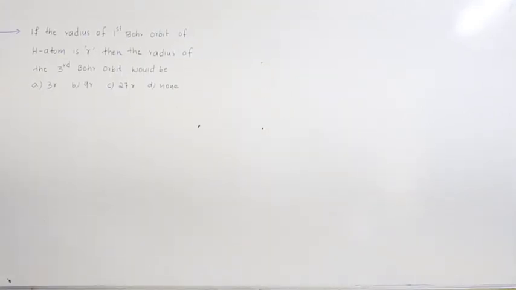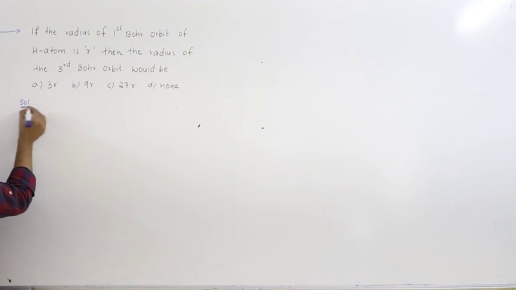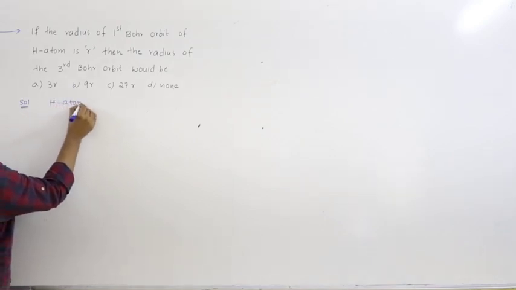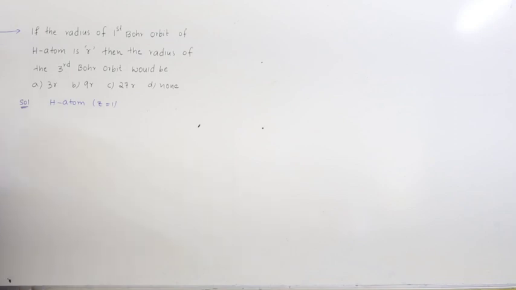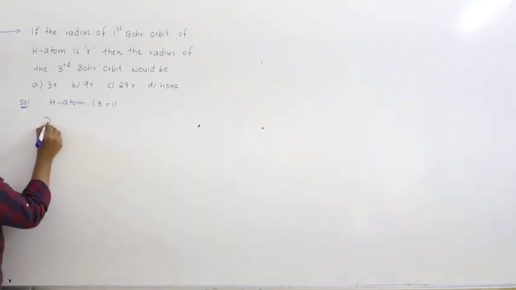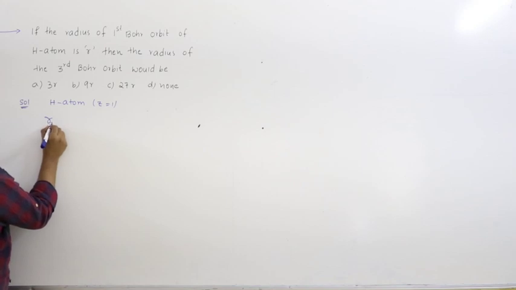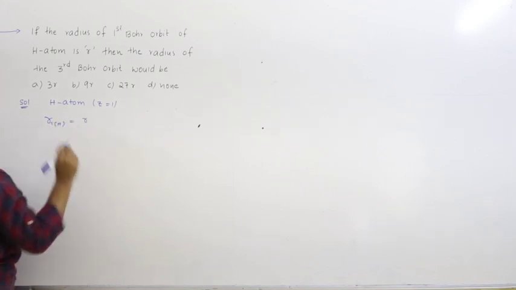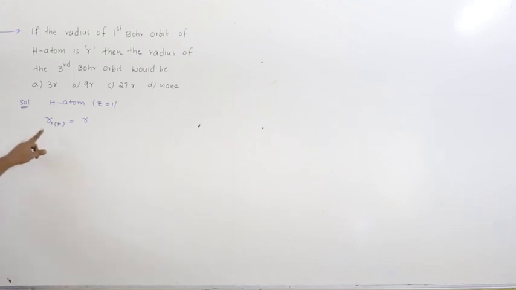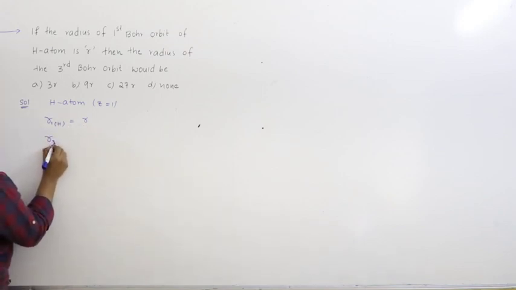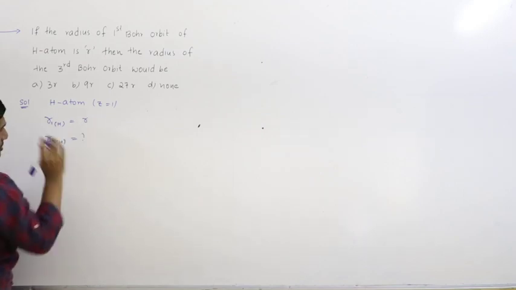Let us see the second question. If the radius of the first Bohr orbit of hydrogen atom is r, then the radius of third Bohr orbit would be. So let us see what is given here. Hydrogen atom, so atomic number is 1. Radius of first Bohr orbit r1H is given as small r. Then radius of third Bohr orbit of hydrogen atom we have to find in terms of r.